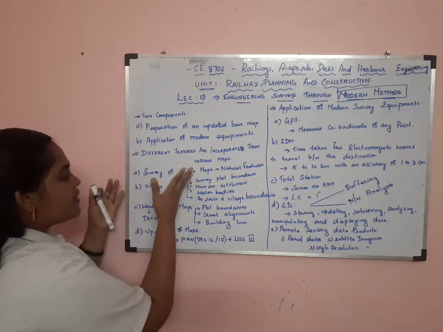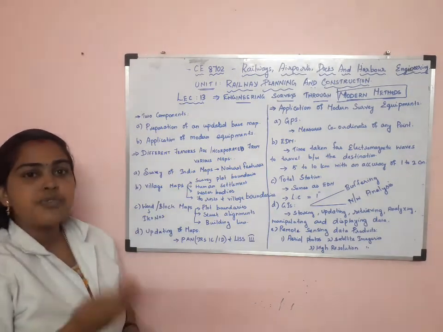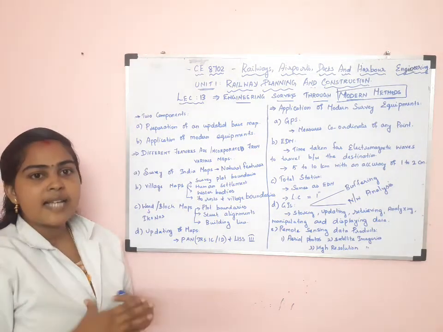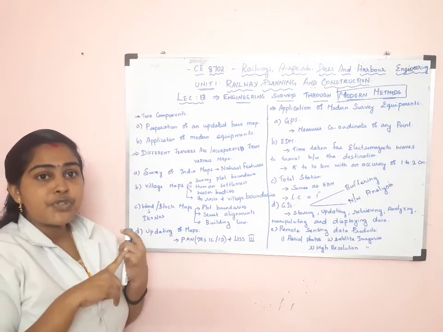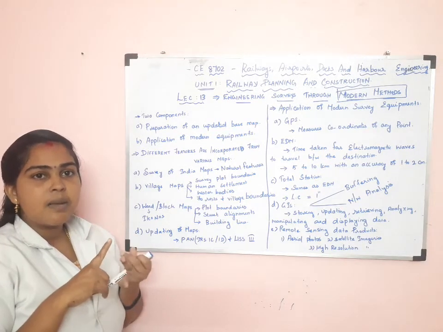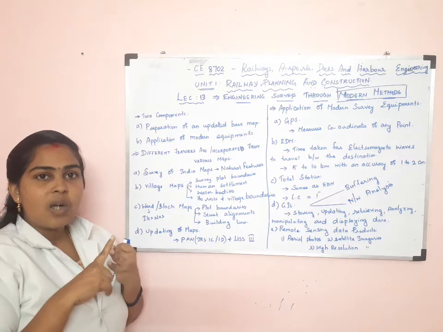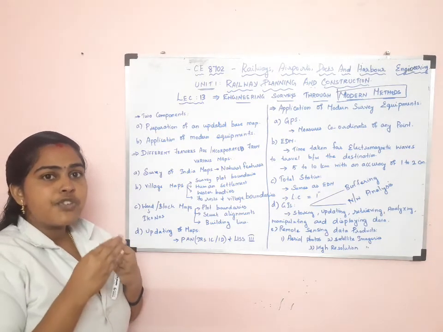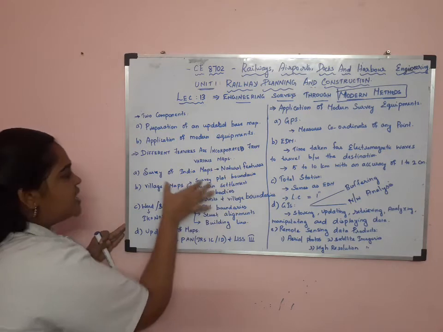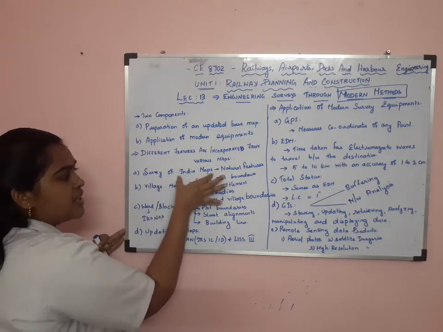From the Survey of India map, the natural features are studied. What are the natural features? The natural features are hillocks, water bodies, marshy land, and salt pans. These are the features contained in the region, studied using the Survey of India map.